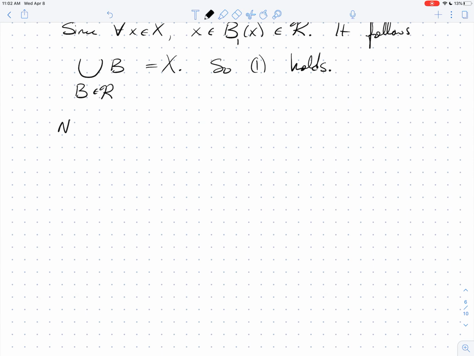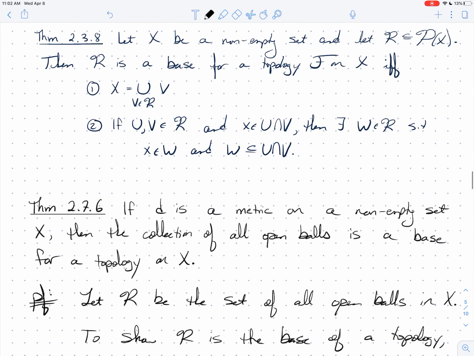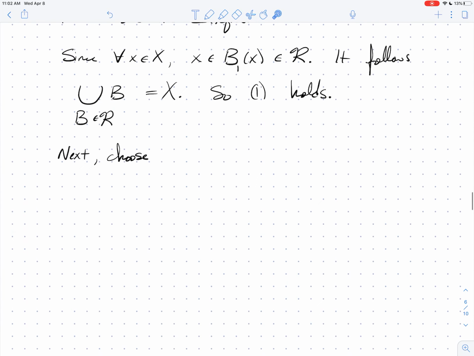Next, we're going to choose 2 things in my set R. Let's go back up and look at 2. It says you have 2 of these things, and you pick something from their intersection. Our R is a collection of open balls. So let's choose 2 open balls. Let's go ahead and label them.